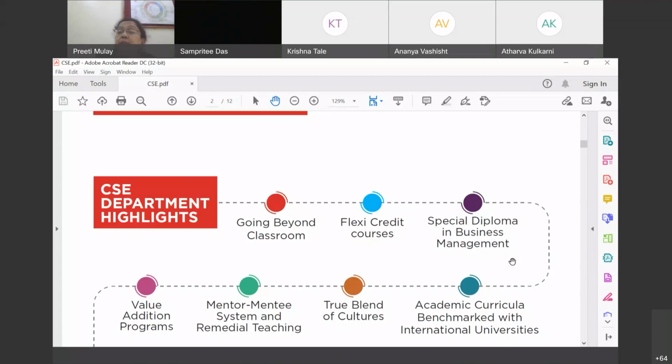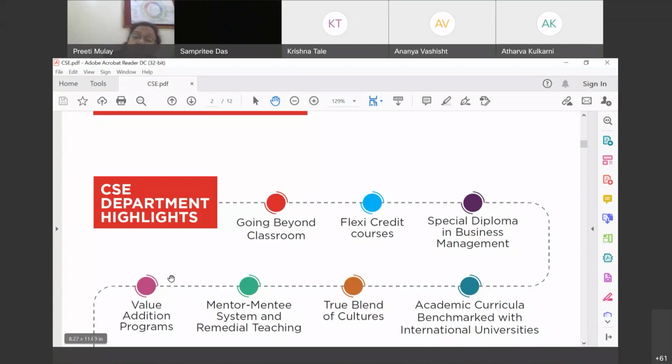In addition to the BTech degree, we also offer a special diploma in business management, right? So along with your engineering degree, it is possible to complete this one-year diploma in business management. Once again, I'm talking about going beyond the classroom. In addition to the technical knowledge, you will gain a little about business management skills as well.